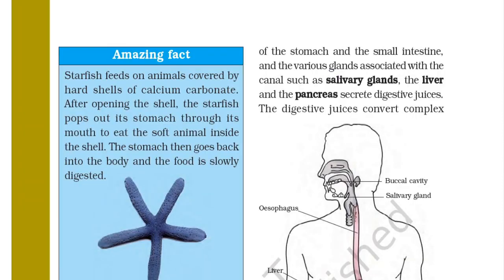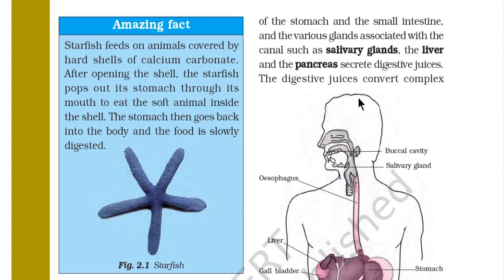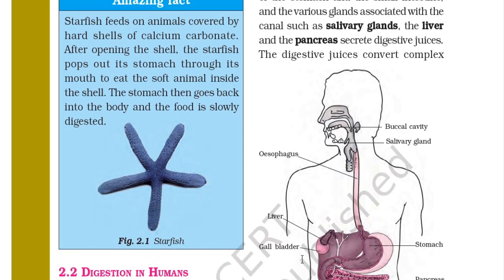The inner walls of the stomach and the small intestine and the various glands associated with the canal, such as salivary glands, the liver and the pancreas, secrete digestive juice. So you can see the liver and gallbladder is here and esophagus is here.